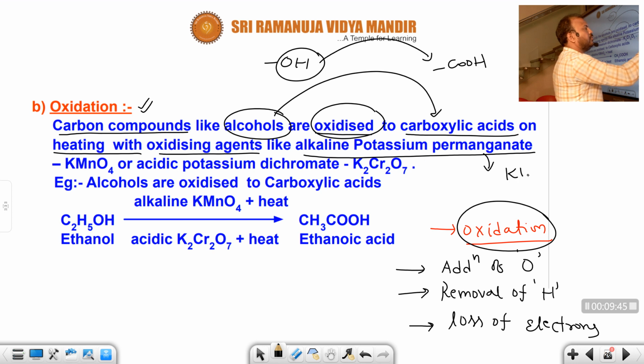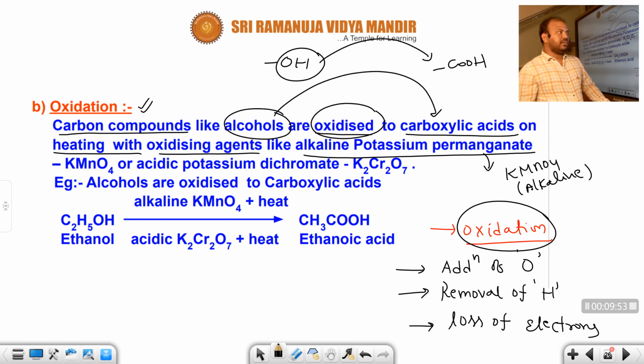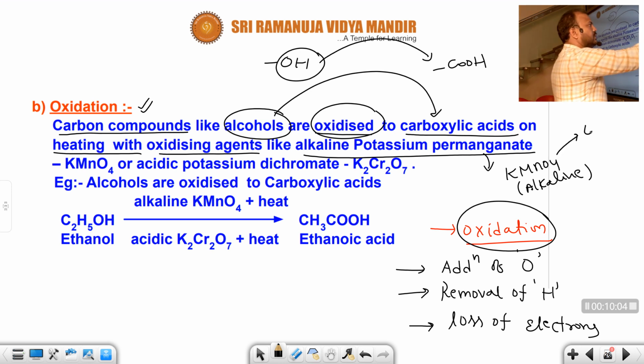That means KMnO4, which is present in basic medium. Alkaline means base. The best example of an oxidizing agent is KMnO4. Potassium permanganate acts as an oxidizing agent.